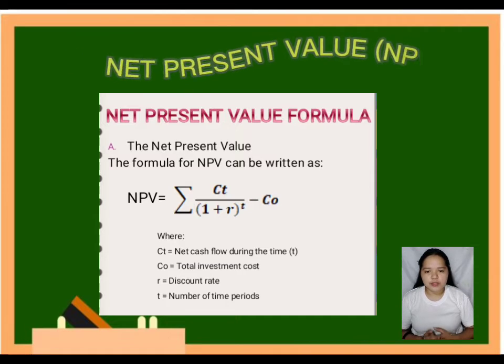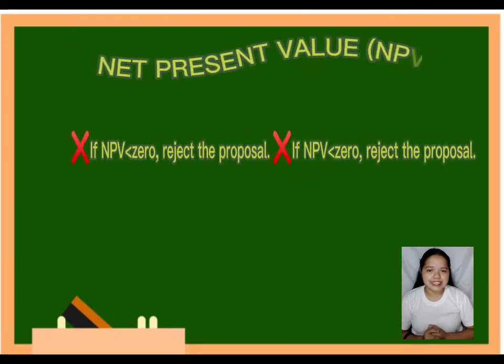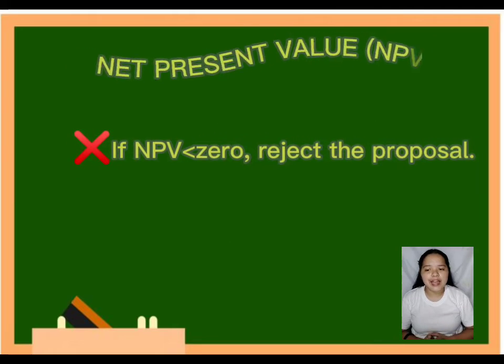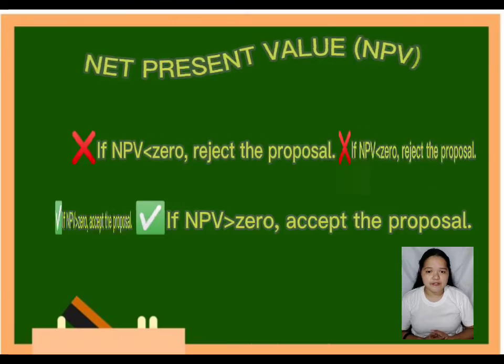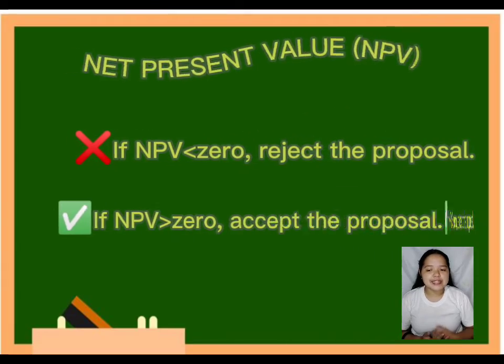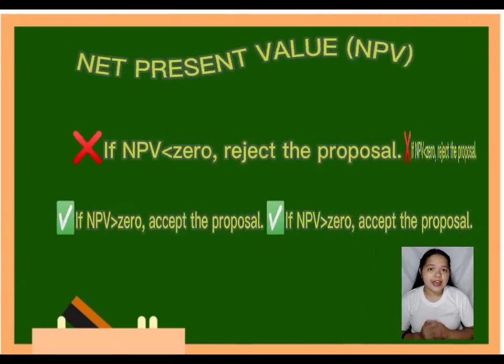Always take note that if the result of the NPV is negative, you should decline the offer. But if the result is positive, then you should accept the offer, for it has more inflows to get than outflows to give.